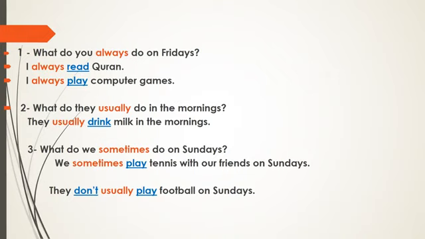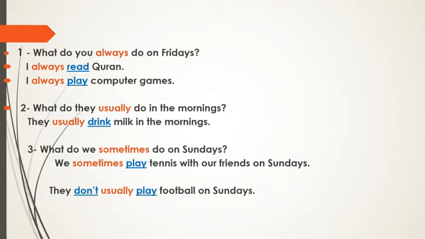Okay. Now, look at the second question. What do they usually do in the mornings? Yes, they usually drink milk in the morning. I want you to notice the adverb of frequency usually. Where is it? Yes, we put it before the main verb drink. And also notice the verb drink. Does it have S, for example? No, it doesn't have.